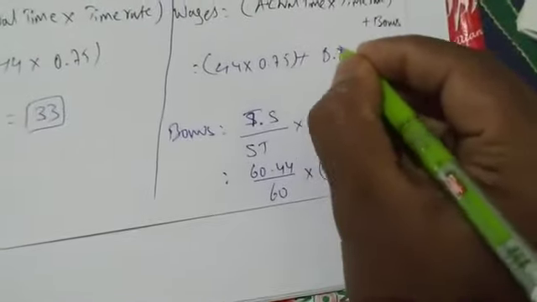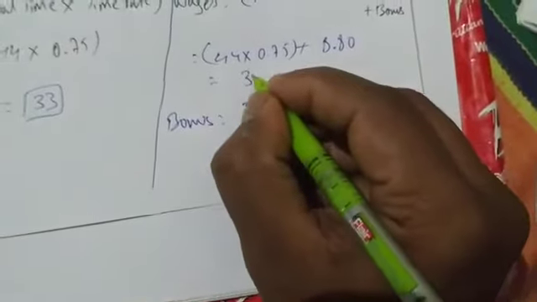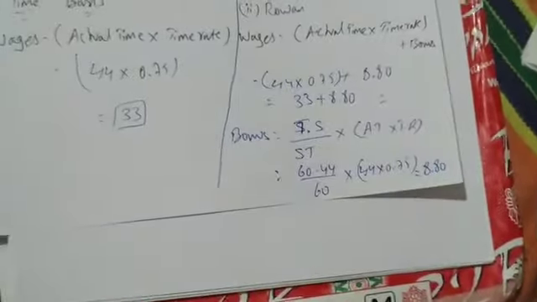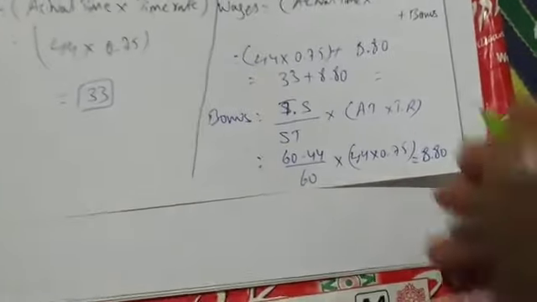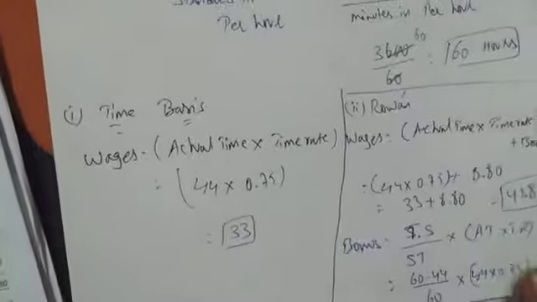So let me write 8.80. So 44 into 0.75 means 33 plus 8.80. So you are getting 41.80 as wages. Okay, this is which plan? Row 1. Now let us do Halsey. Roman number 3, Halsey plan.